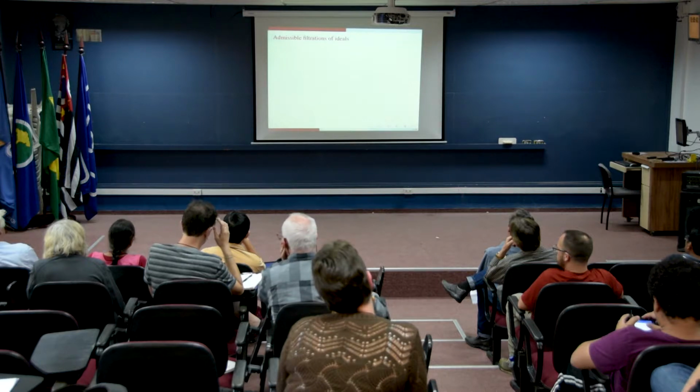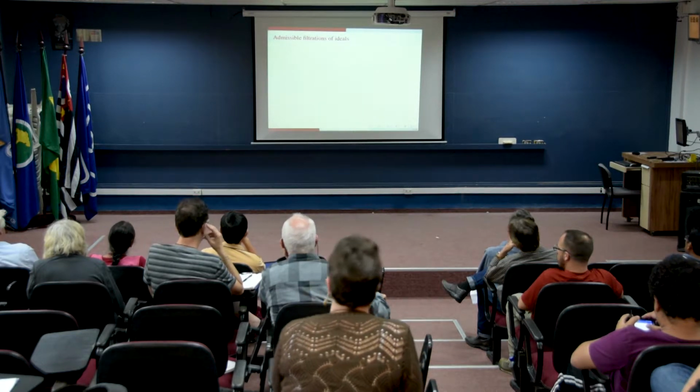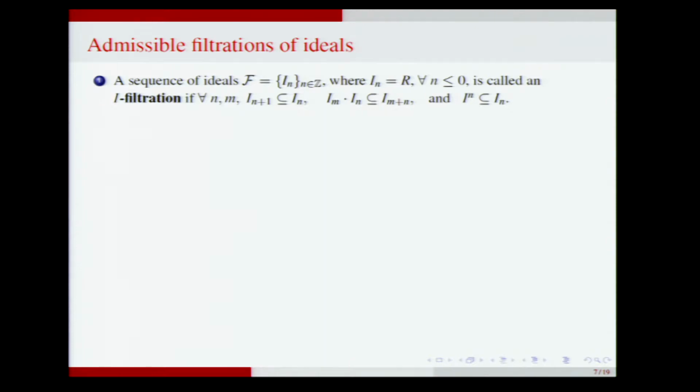Okay, so I introduce admissible filtrations of ideals. A sequence of ideals I_n, where I_n is R for n less than or equal to 0, is called an I-filtration if it is a descending sequence of ideals, and the product of the mth ideal and the nth ideal is contained in the (m+n)th ideal, and I require that the nth power of I is contained in the nth ideal in this filtration. Okay. All right. So I have the concept of I-filtration, and it is called admissible if the (n+k)th ideal in the filtration is contained in the nth power of I for all n.